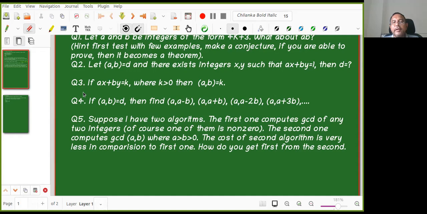This is one of the questions I asked in the exercise also. A minus b, I asked.